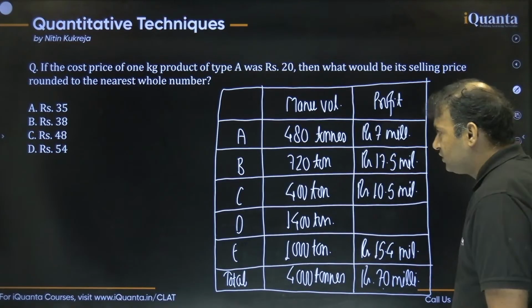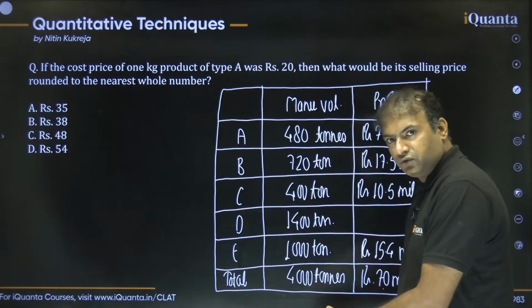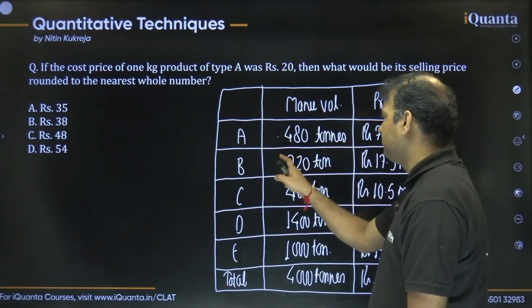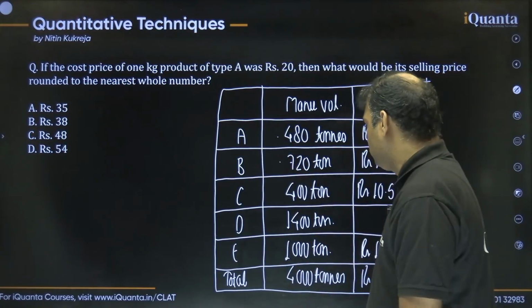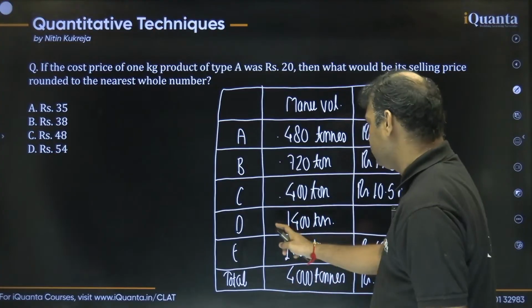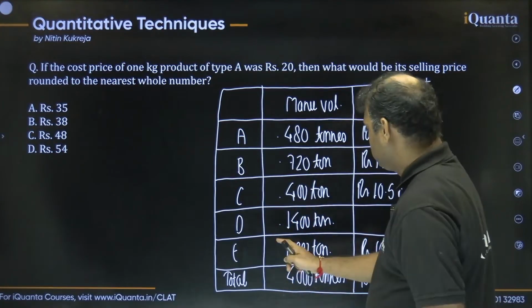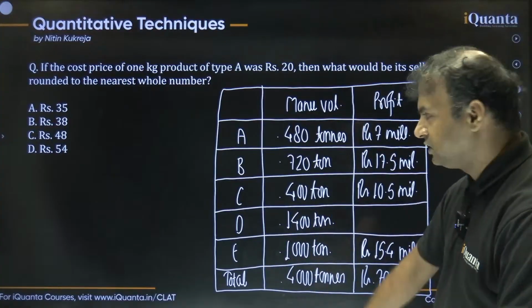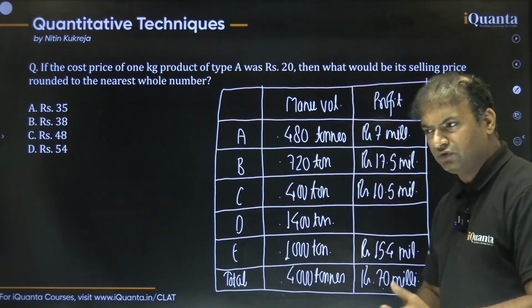Now guys, you can check whether this is justifying the total manufacturing or not. So 480 plus 720 is 1200. 1200 plus 400 is 1600. 1600 plus 1400 is 3000. 3000 plus 1000 is 4000, and this is justifying the total manufacturing for sure.